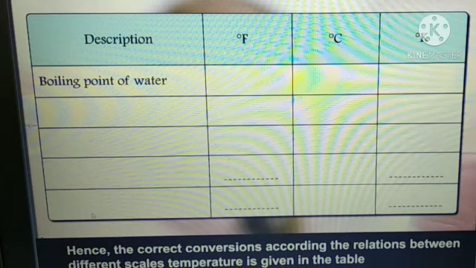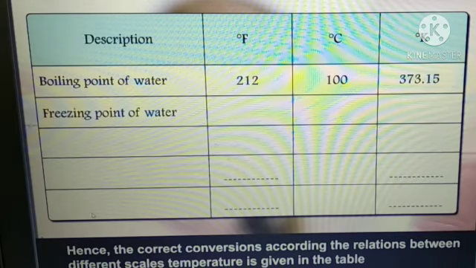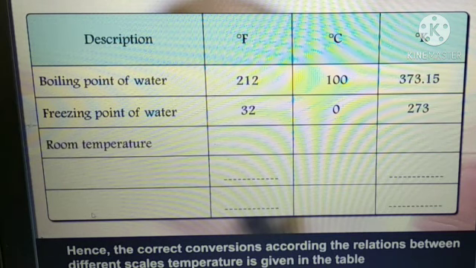Boiling point of water: 212 Fahrenheit, 100 degree Celsius, 373.15 Kelvin. Freezing point of water: 32 Fahrenheit, 0 degree Celsius, 273 Kelvin. Room temperature: 72 Fahrenheit, 23 degree Celsius, 269 Kelvin.